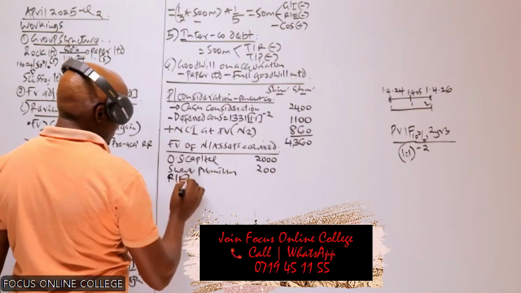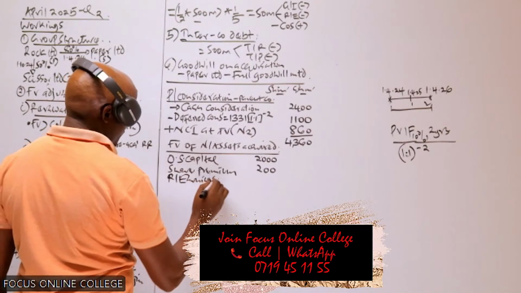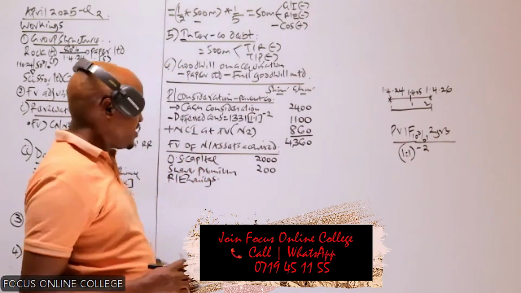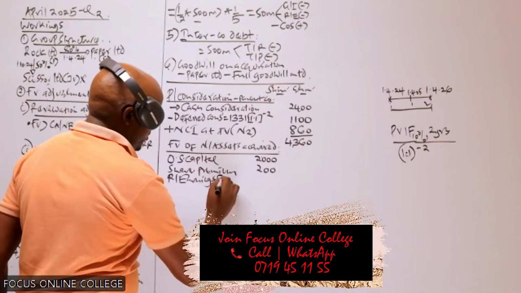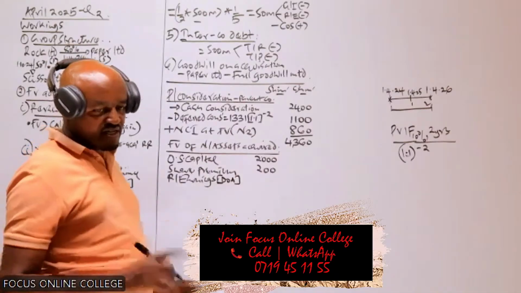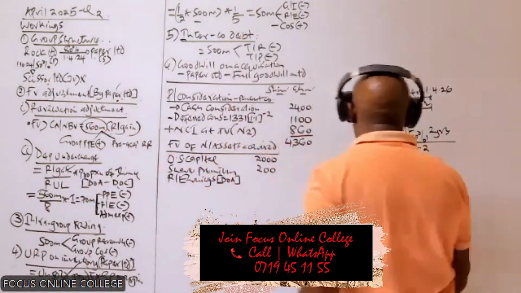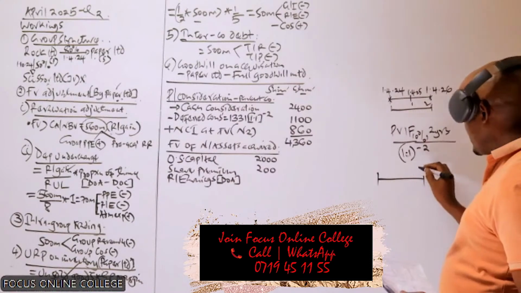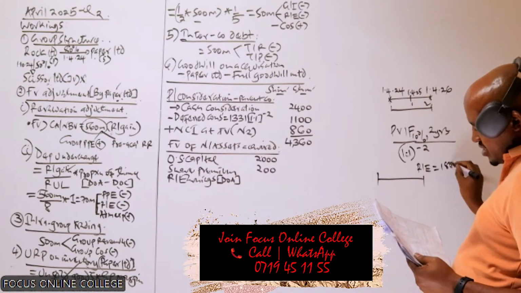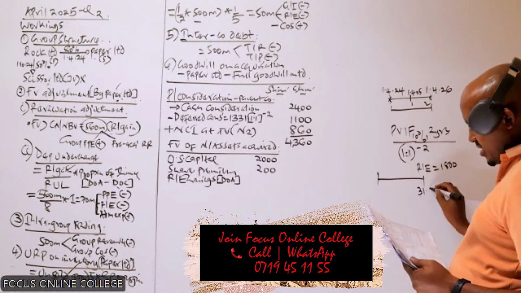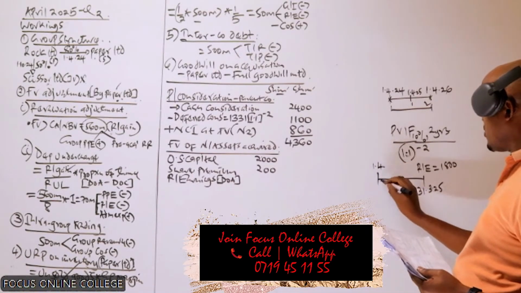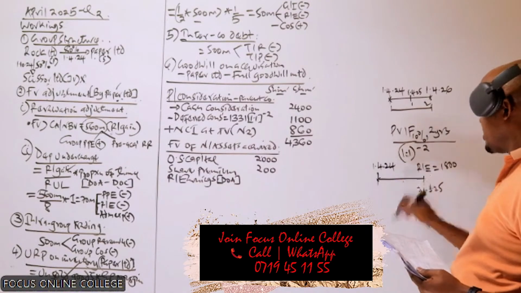But basically what we know is that the retained earnings which we have there is the retained earnings at the end of the year. What we are interested in here is the retained earnings on the date of acquisition, because this is a reserve. I've said that the retained earnings given there of 1,800 is the retained earnings at the end of the year, 31st of March 2025. So we are interested in the retained earnings of Paper on the date of acquisition, 1st of April 2024.